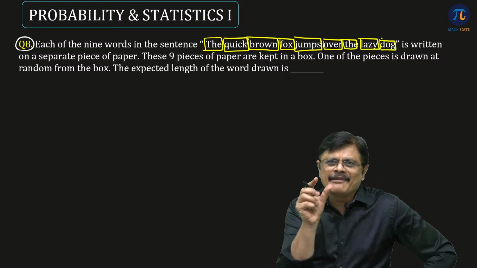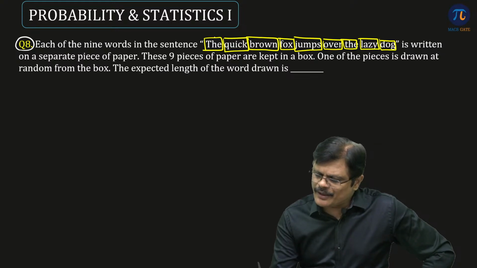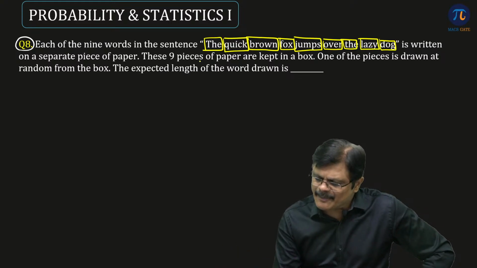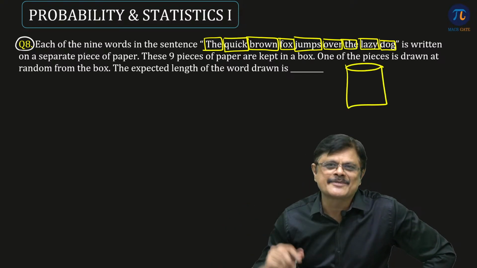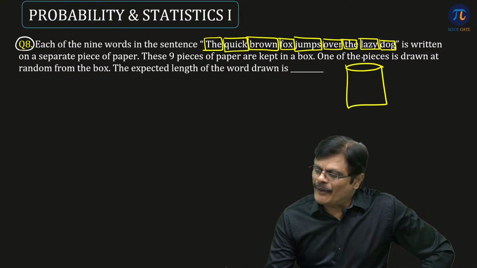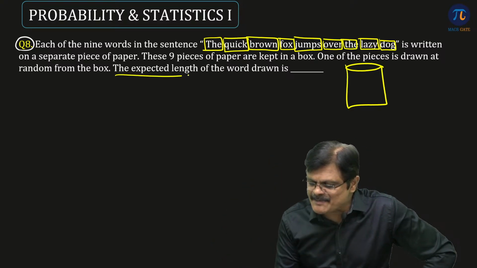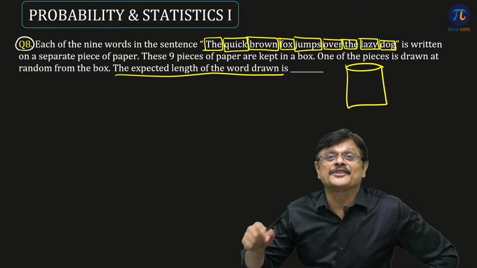So each word is written on a separate piece of paper. How many? 1, 2, 3, 4, 5, 6, 7, 8, 9 pieces are there. These 9 pieces of paper are kept in a box. So all these papers are put in this particular box. One piece is drawn at random. The question is the expected length of the word drawn. What is the expected length of the word drawn?